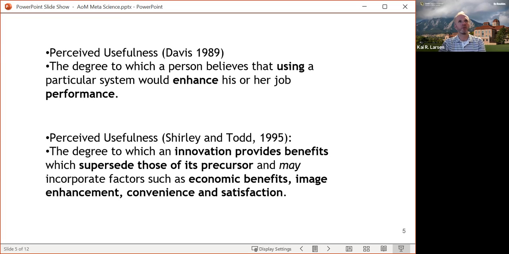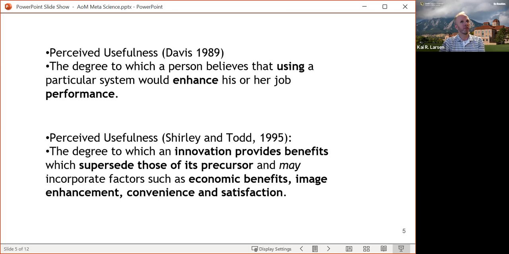Here are two usefulness constructs, literally the first two I found by searching in the IS discipline. First one, the degree to which a person believes that using a particular system would enhance his or her job performance. Focus here is use, enhancement of performance. Pretty straightforward, right? Whereas Shirley and Todd, a little bit later, had the exact same construct name for degree to which an innovation provides benefits, superseding those of its precursor.